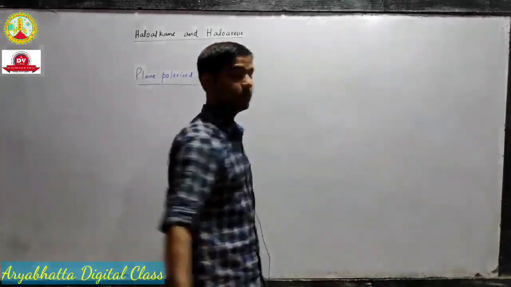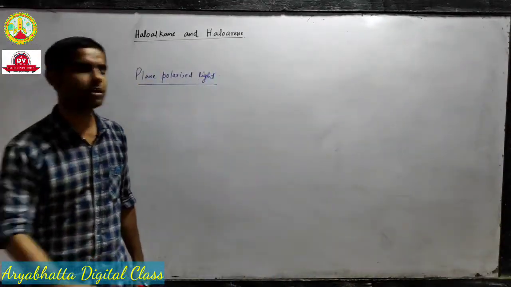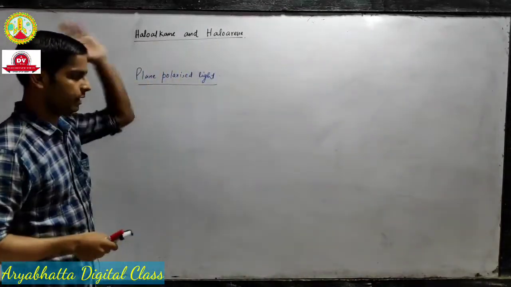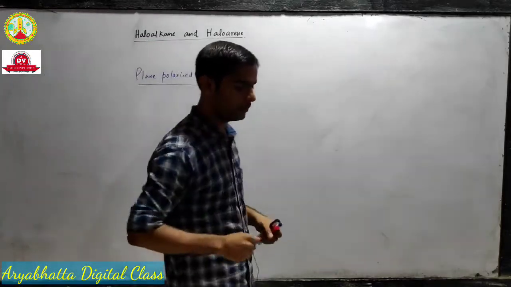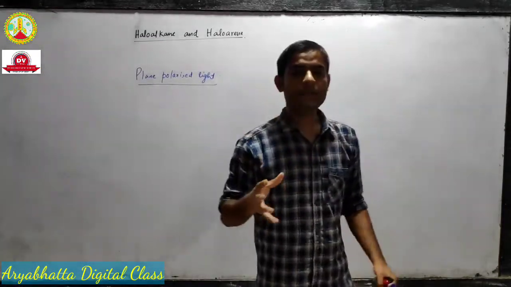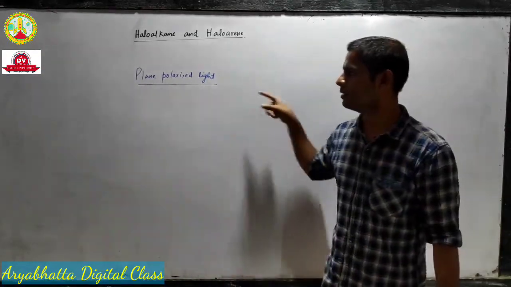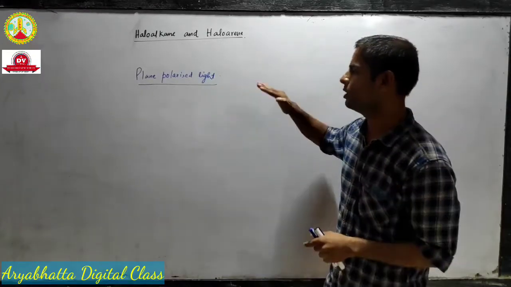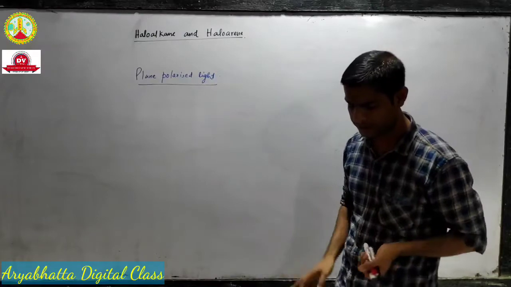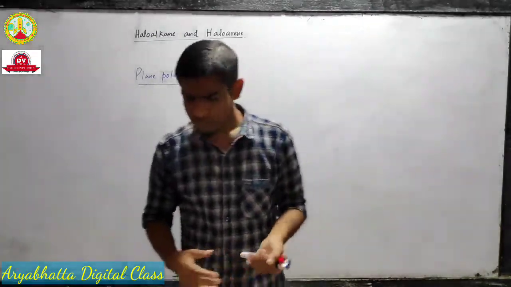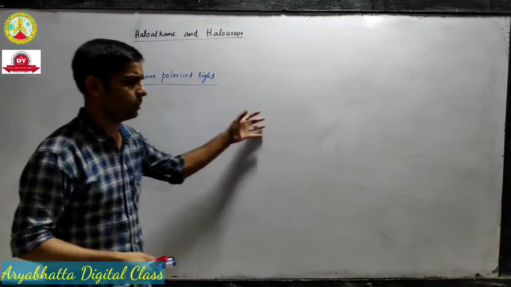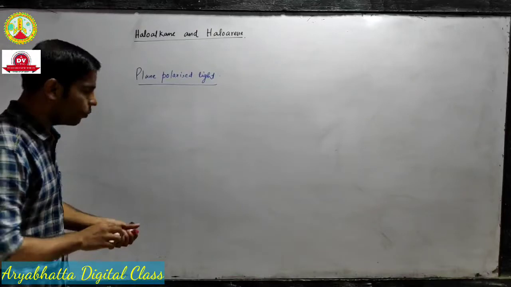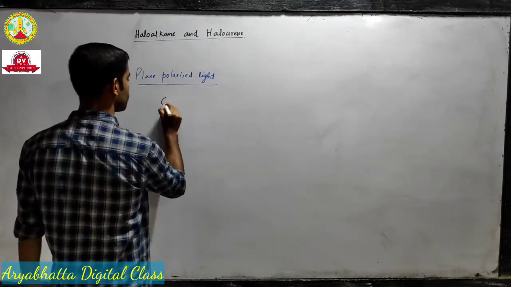Since we are talking chemistry, we will not go into the details of the physics of polarized light, and we will discuss the chemical part of this activity. So what is our goal here in this section? Our goal is to know which molecule will show this property, that means optical activity. All the chemicals cannot show this optical activity, so which chemical will show it? There are a few conditions.